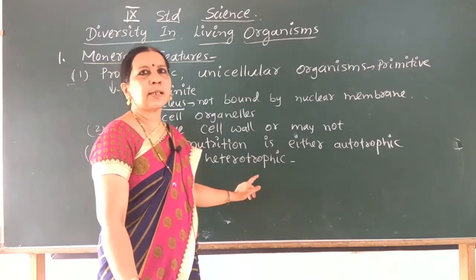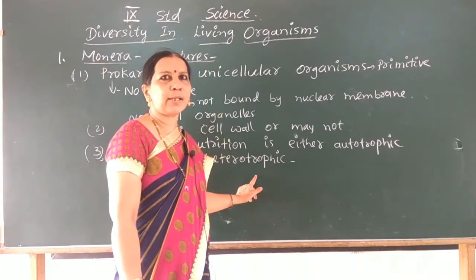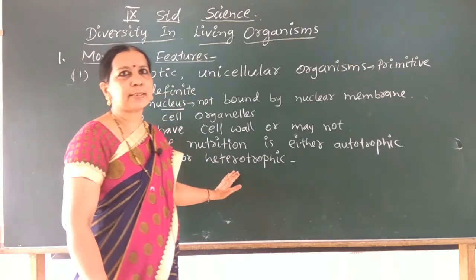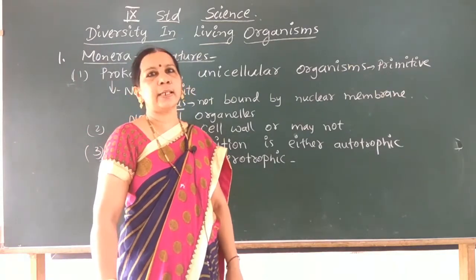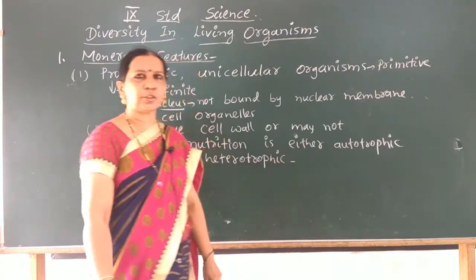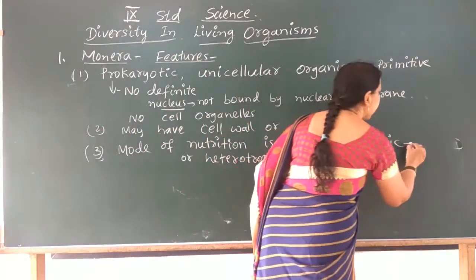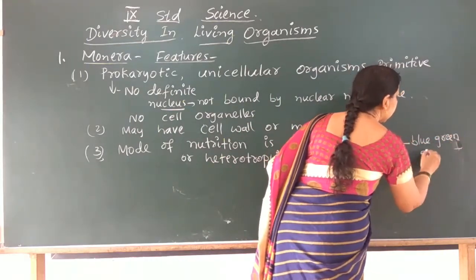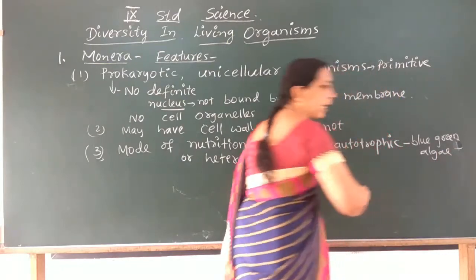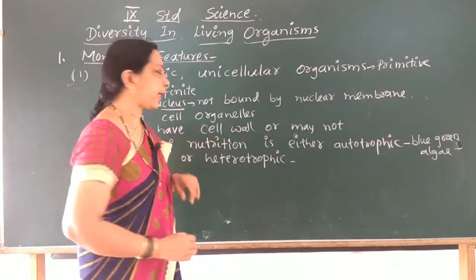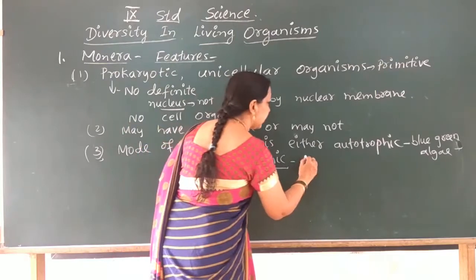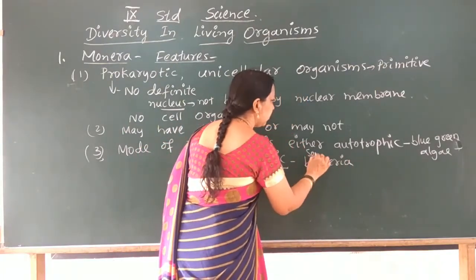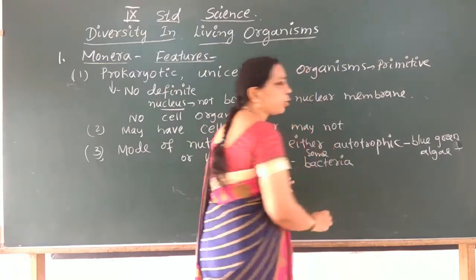And there are some other members, mycoplasmas and some bacteria, they are heterotrophs, means they get their food from the outside environment. So mode of nutrition is either autotrophic, example blue-green algae, also called cyanobacteria, or heterotrophic, some bacteria and mycoplasmas.